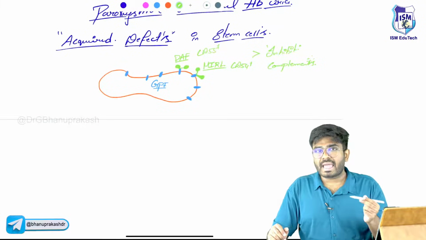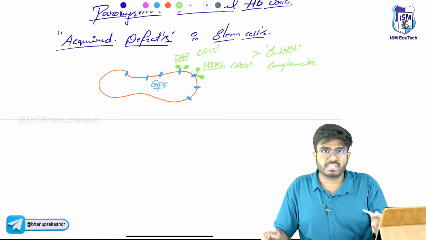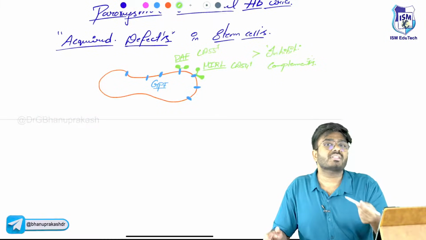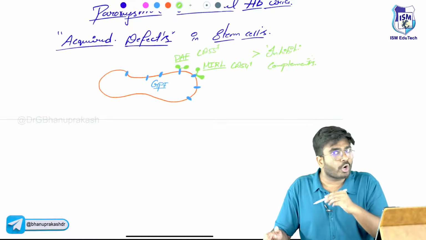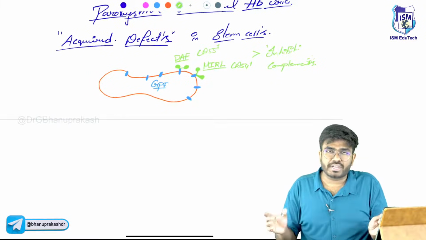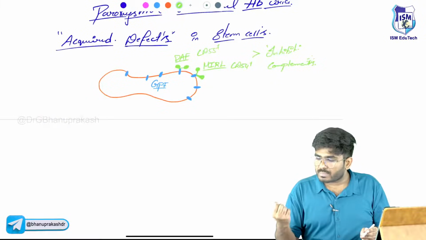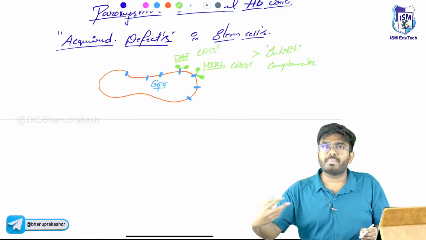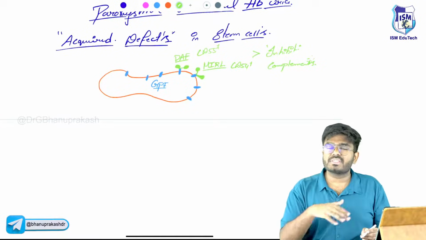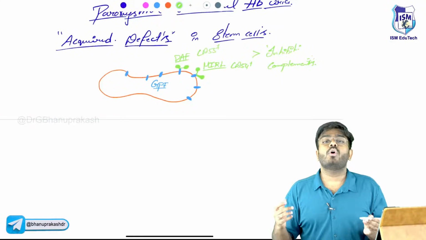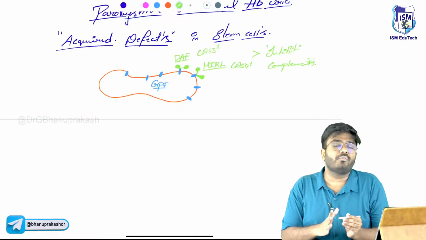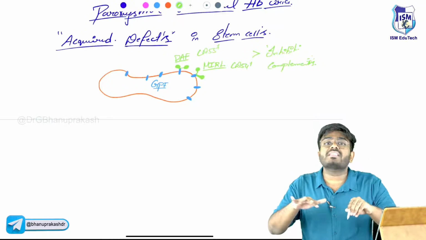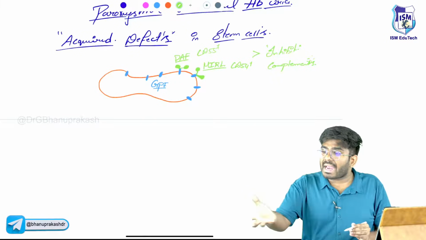Say these activated complements are like blind soldiers. They do not know what is self and what is non-self, what is foreign and what is native. They cannot differentiate. This membrane attack complex is going to attack the bacteria, fungi. They can even attack our RBC, platelets and the WBC. So our blood cells should always protect themselves from the activated complements.